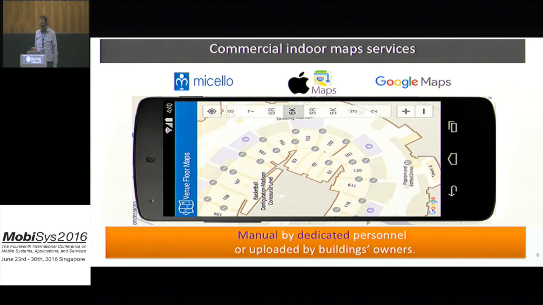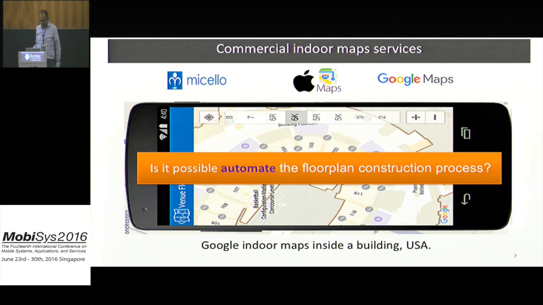Therefore, recently many commercial indoor map services have been launched by different companies and startups to try to build this indoor floor plan. However, these services are done manually by dedicated people, and they also allow building owners around the world to upload their map. This manual process is very tedious and takes enormous cost and time, so this impedes the scalability of these systems, with Google Indoor Maps currently covering less than thousands of buildings worldwide.